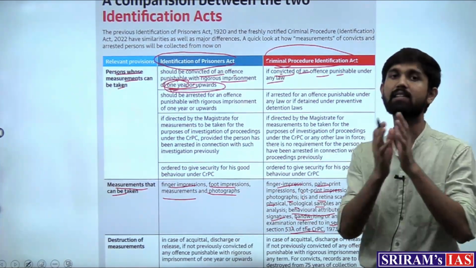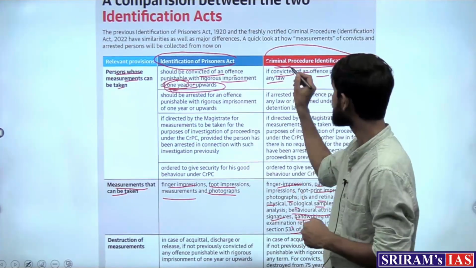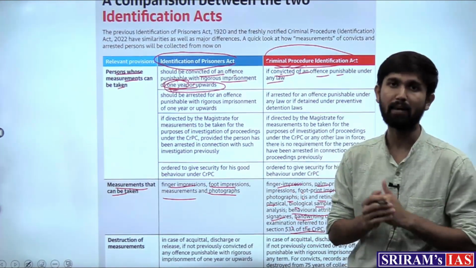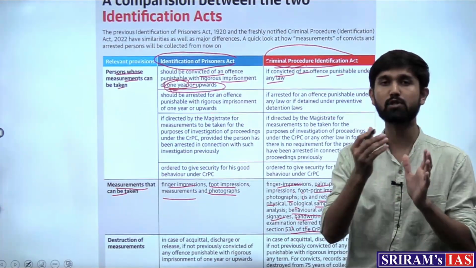So as we can see, this is the exact ambit of the collection of the features and measurements that has been increased in the Criminal Procedure Amendment Act. This is the parent provision which has been updated.